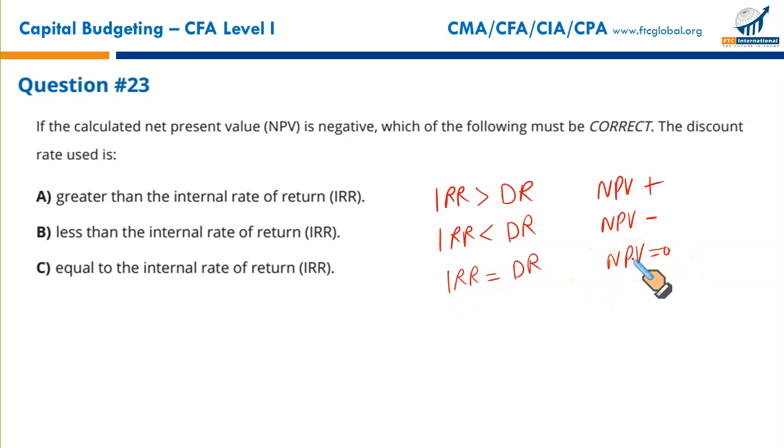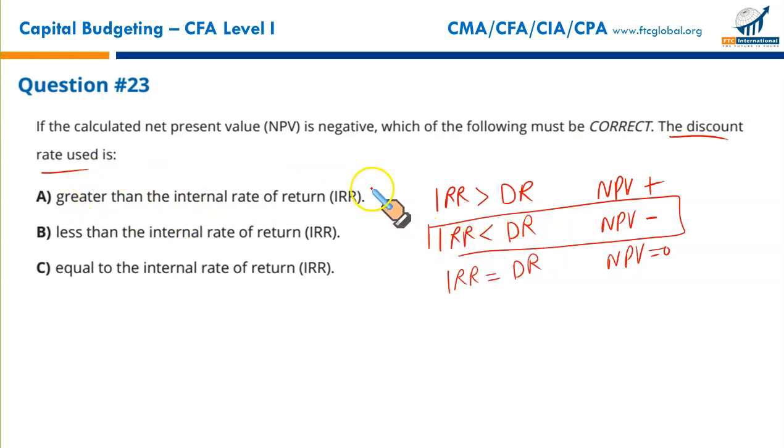Now we can solve the question. It says, what is the situation if the calculated net present value is negative? Which of the following must be correct? The discount rate used is greater than the internal rate of return.